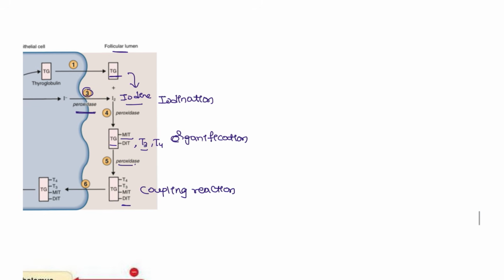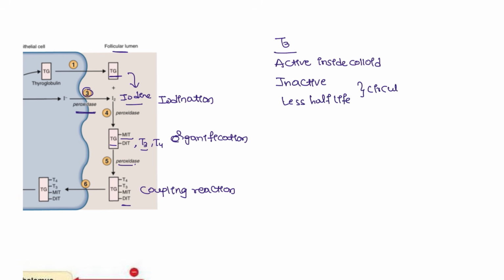This is the whole of thyroid synthesis. Next, the thing you have to remember: T3 is active inside the cell, but inactive and with a shorter half-life inside the circulation, but more potent.